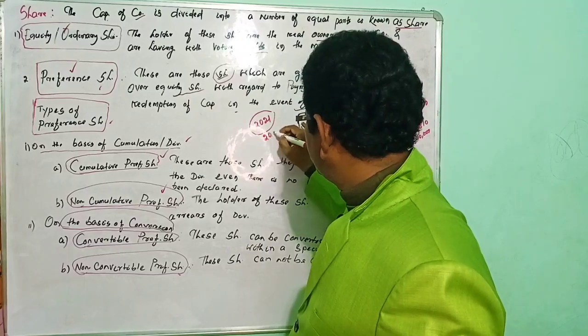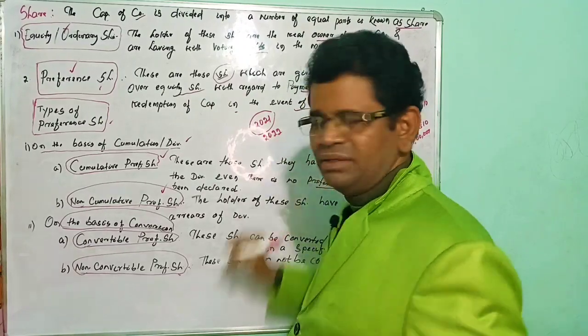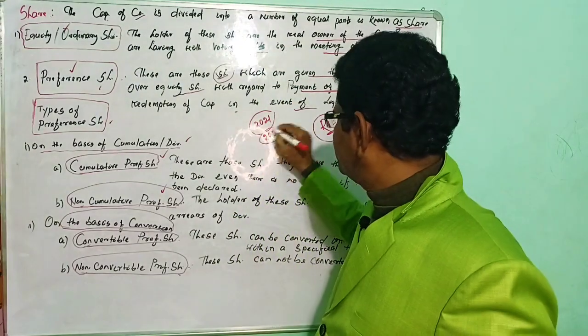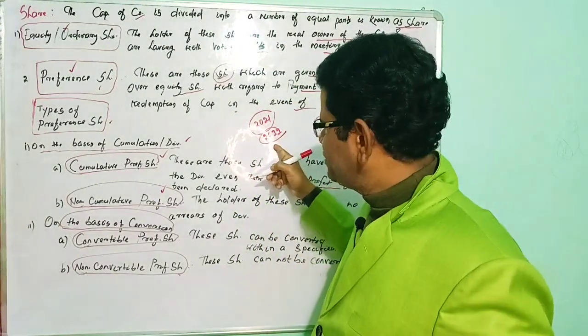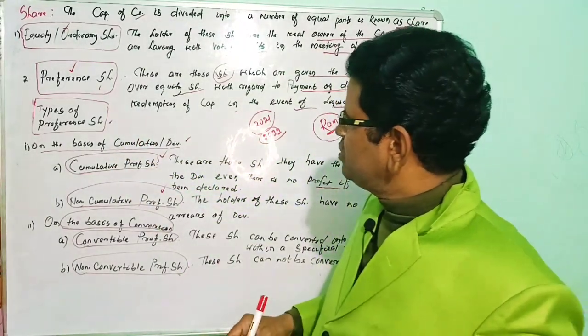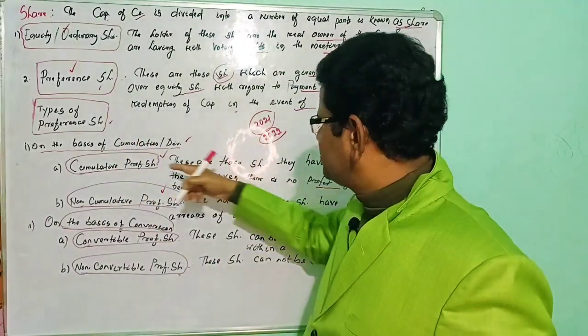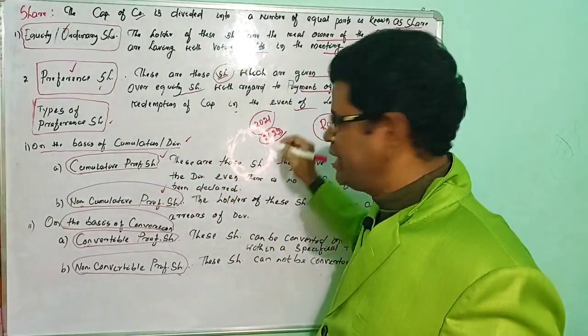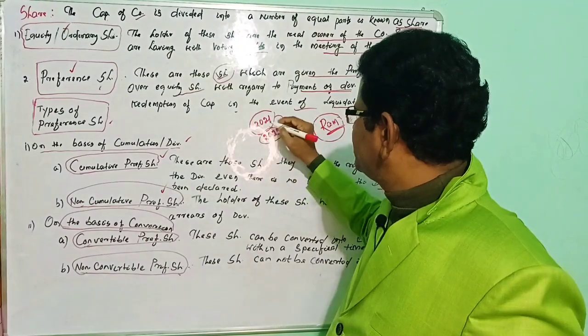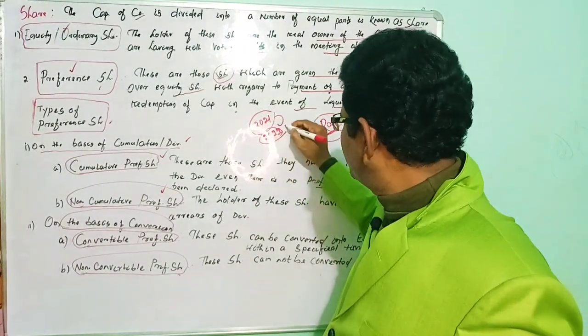When the company earns profit in the year 2022, as per the nature of the cumulative preference share, the cumulative preference shareholder will get the arrear dividend of the previous year 2021 plus this year's dividend.